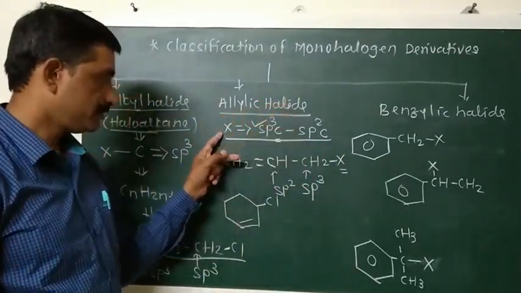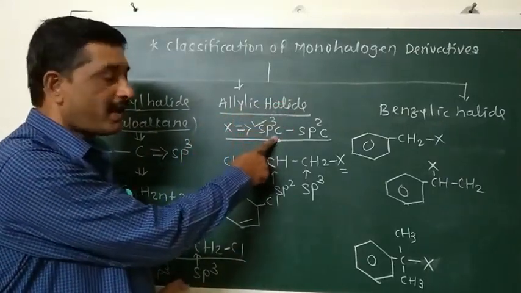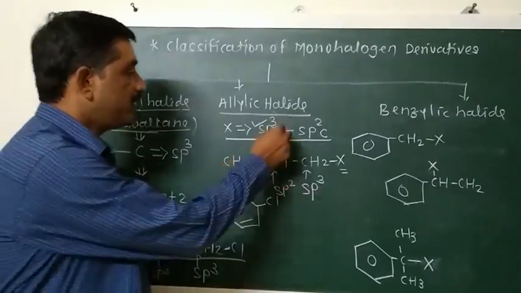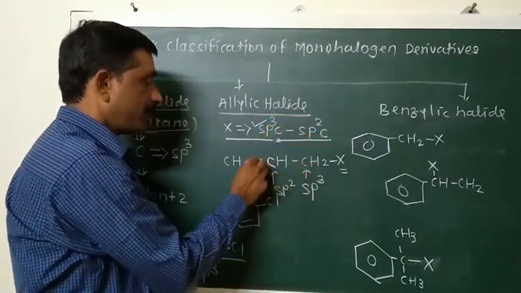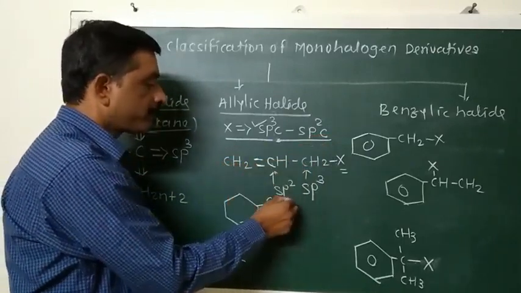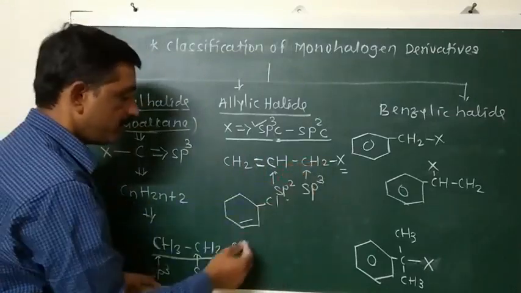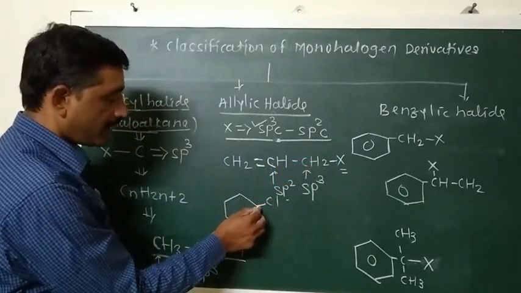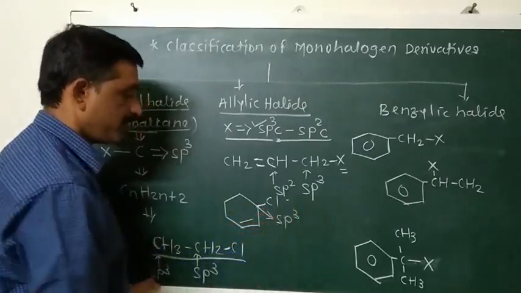In allylic halides, the halogen atom is bonded with an sp3 hybridized carbon atom, meaning the carbon atom is bonded with a single bond, but this carbon atom is bonded with another carbon atom. That carbon is bonded with the next carbon atom by a double bond. So this is sp2 hybridized. This is the example. Another example we consider here: chlorine is bonded with a carbon atom by means of a single bond, so it is sp3.